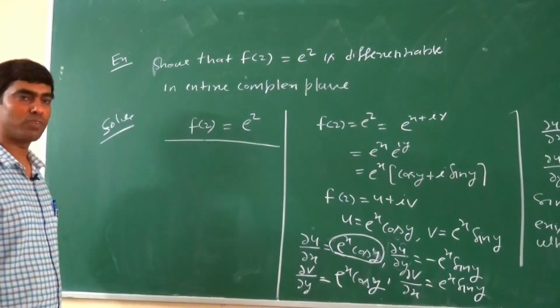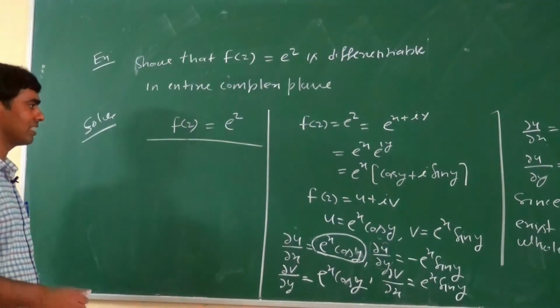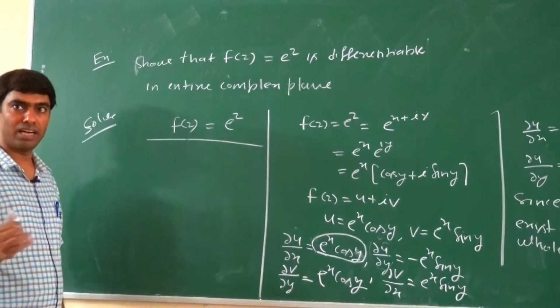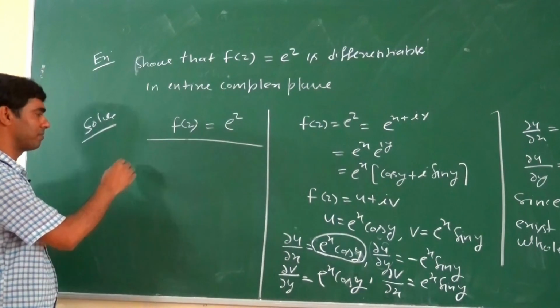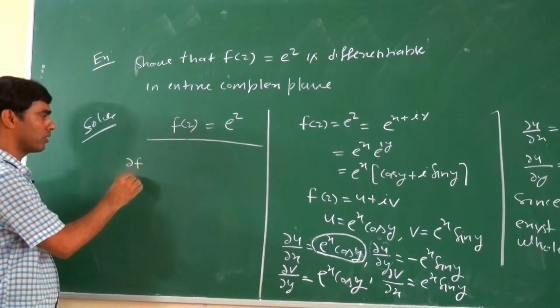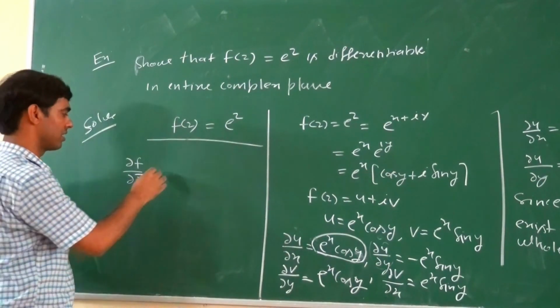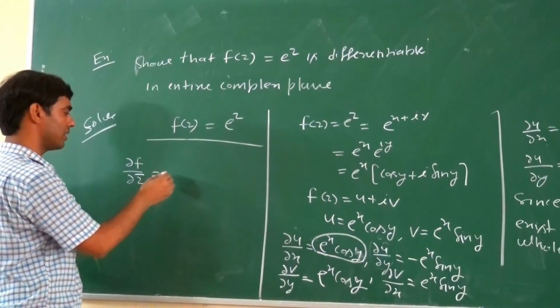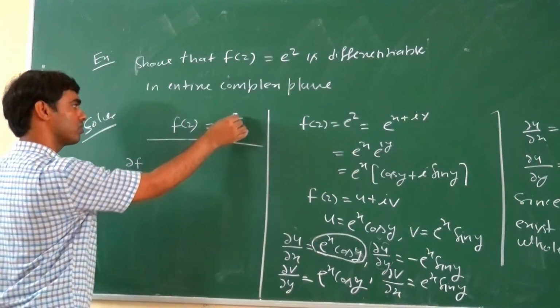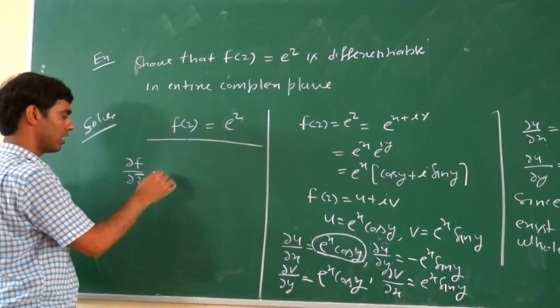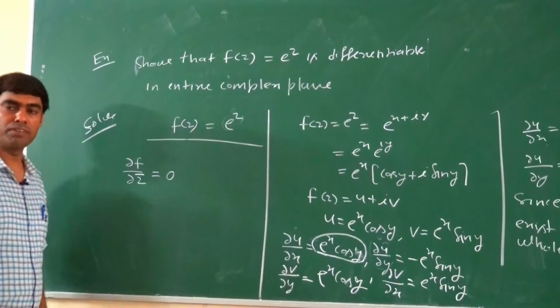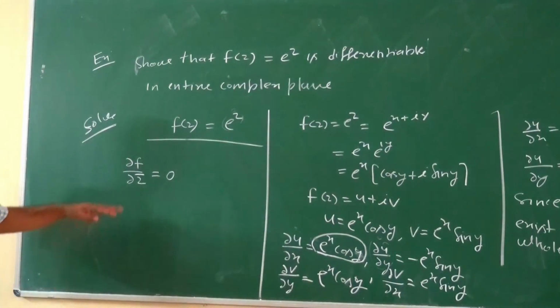You may also check the CR condition with the help of the complex form of the CR condition. So how do we check it? Here we find del f upon del z bar. What is the value of del f upon del z bar? This one is a function of z, so del f upon del z bar equals 0.